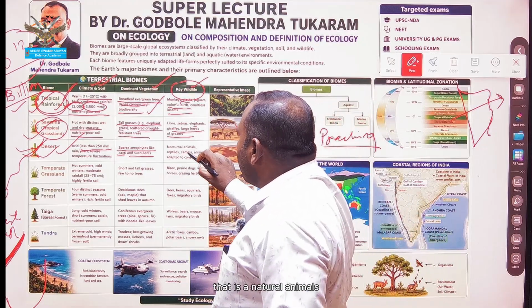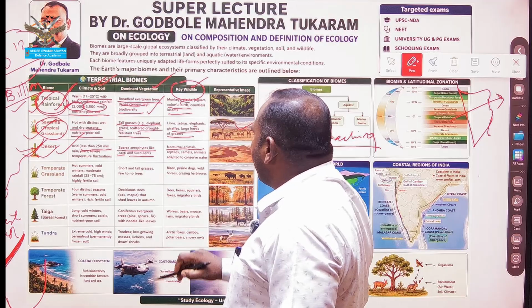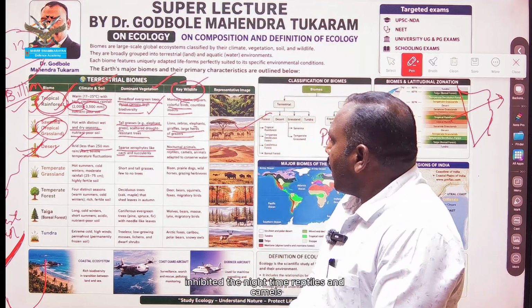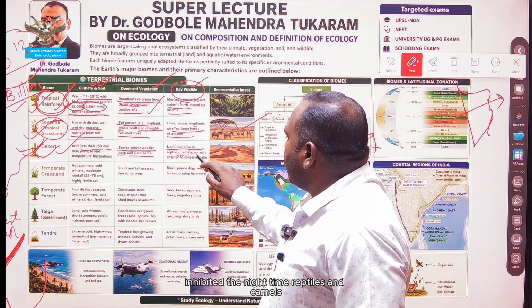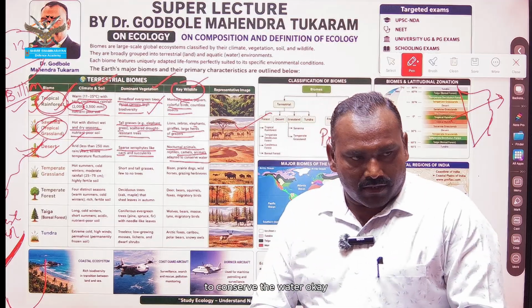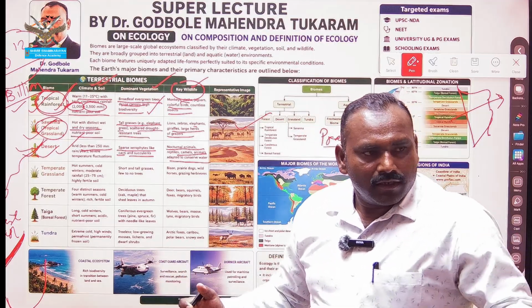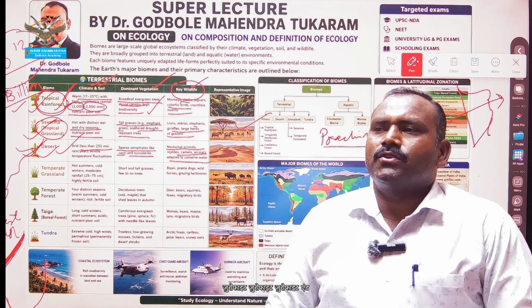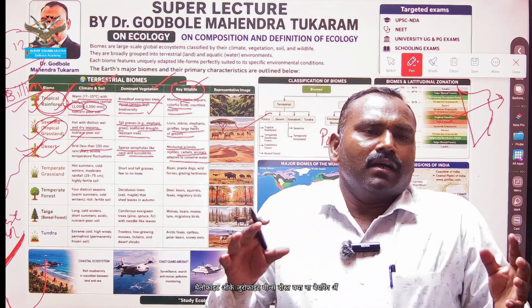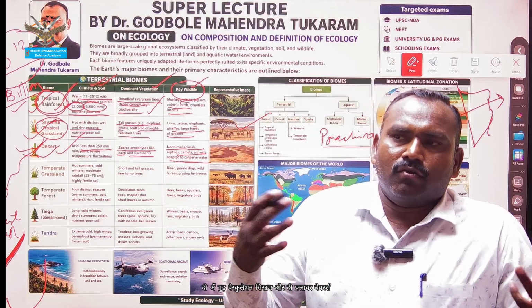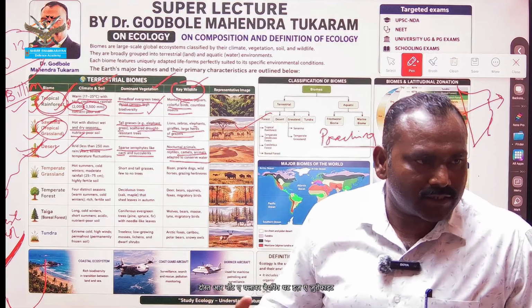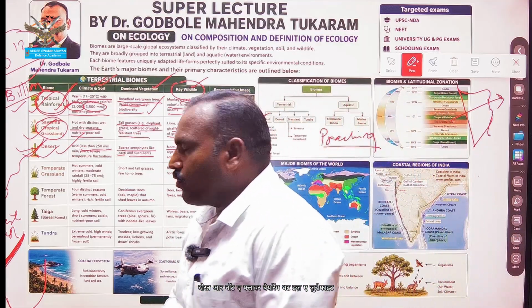There are nocturnal animals, which can inhabit at night. Reptiles and camels are animals adapted to survive and conserve water. Xerophyte and thallophyte: xerophyte means those not bearing a good vascular system or flowers. Those are not flower bearing. That is a xerophyte.